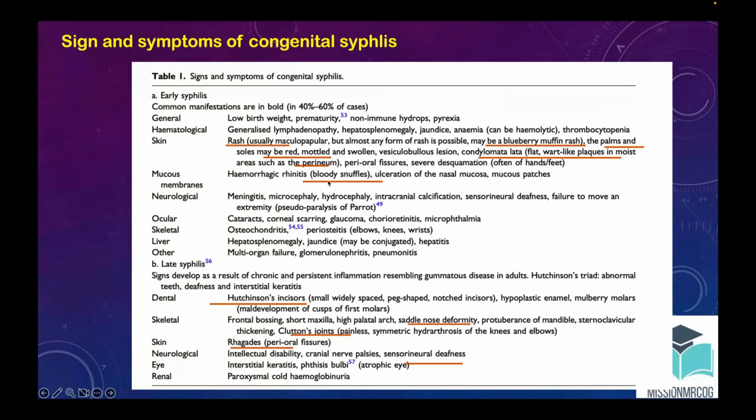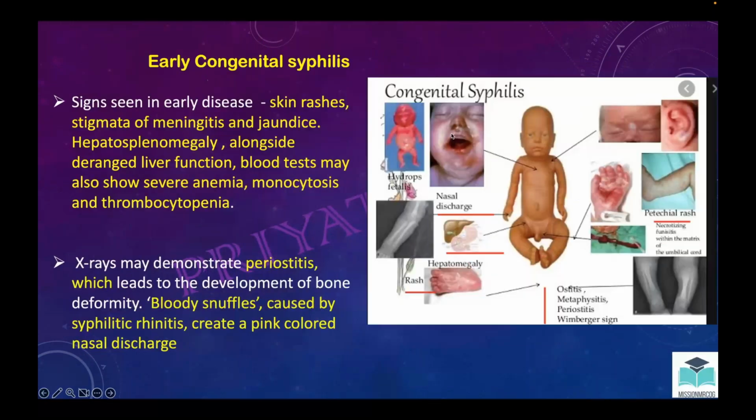Hutchinson's teeth I have already explained. There could be saddle nose deformity, Clutton's joints, and perioral fissures, that is rhagades. Apart from this, sensorineural deafness could be there. So much effect can be done by syphilis. If you can just remember the picture, whatever things are given in the picture, then you are able to manage the answers.